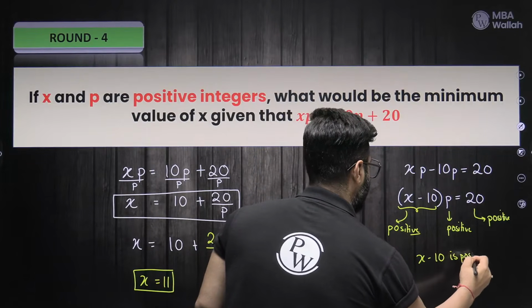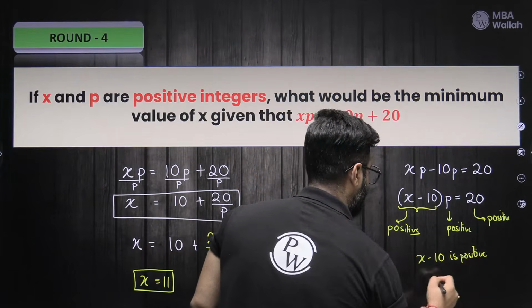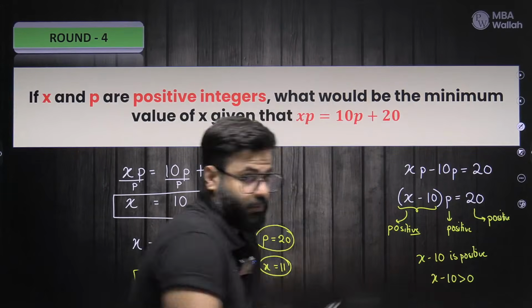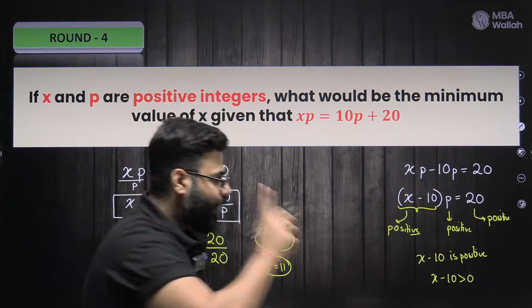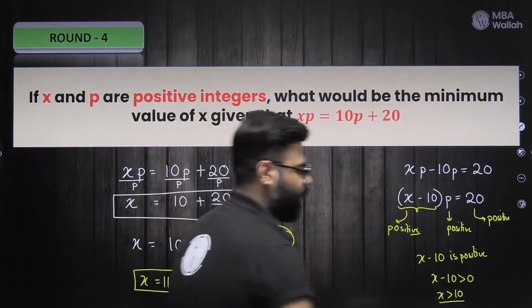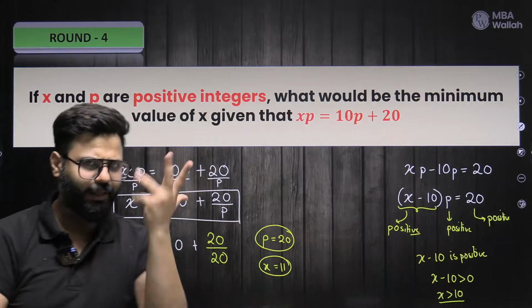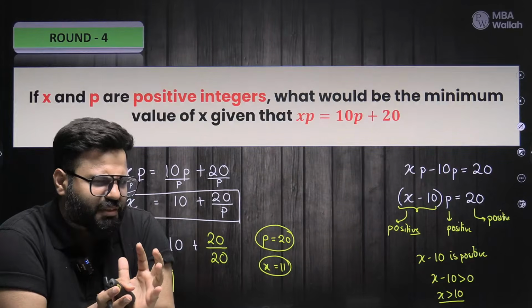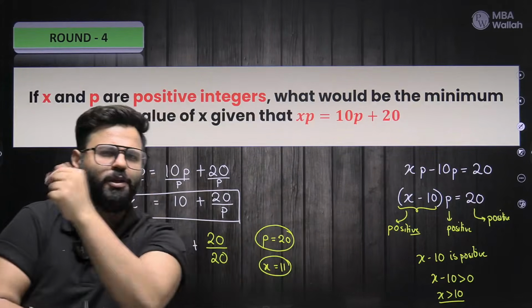And that means everybody agrees that x minus 10 is greater than 0, because that is what positive means. And that means everybody agrees that x is greater than 10. Now you tell me what is the smallest number that is greater than 10. You're here to look for x minimum, the minimum value of x that is greater than 10. That, my dear friend,